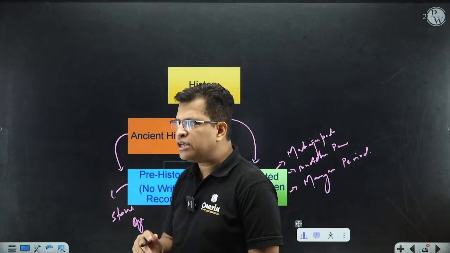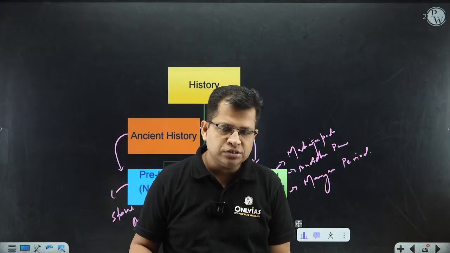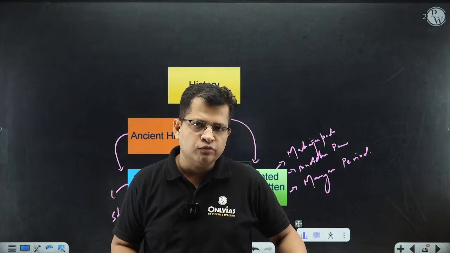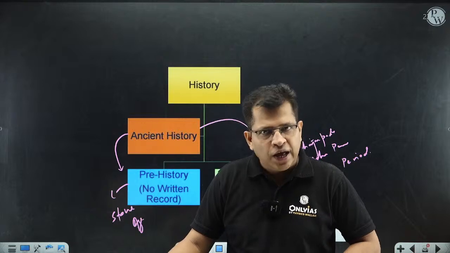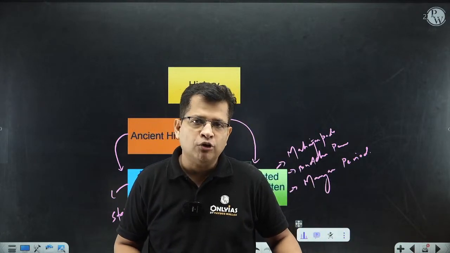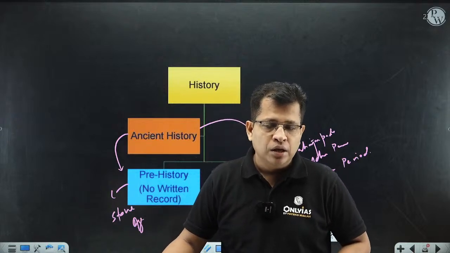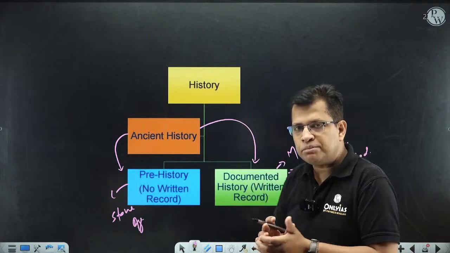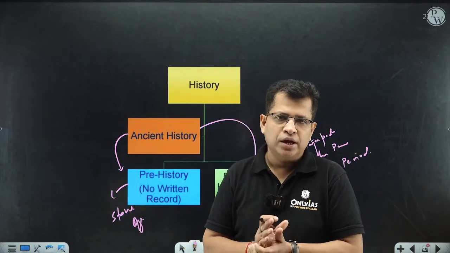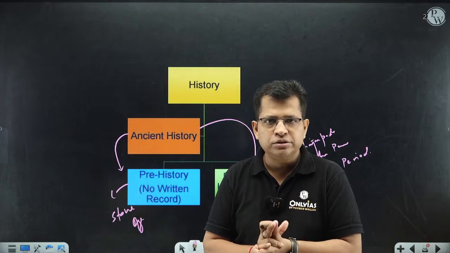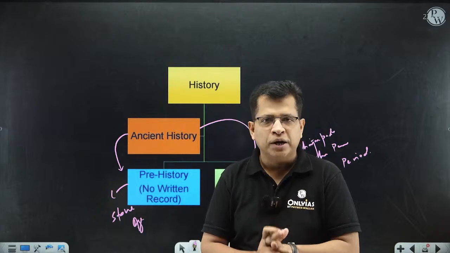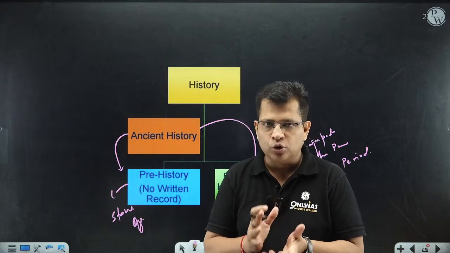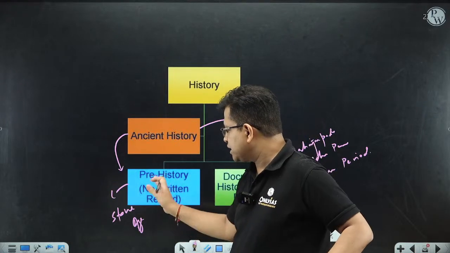But you may raise a question: what about IVC, Indus Valley Civilization? Of course, the people of the Indus Valley Civilization were familiar with writing. They had a script, but unfortunately, we have not yet deciphered that. That's why we cannot keep it in the category of documented history. Because if something is documented, it means it is carefully collected, documented and analyzed as well, right? But the script of the Indus Valley Civilization has not yet been decoded, so we can put it in the category of prehistory as well.